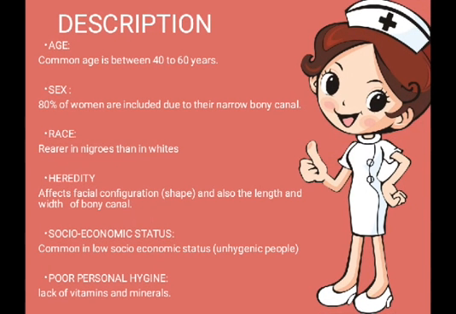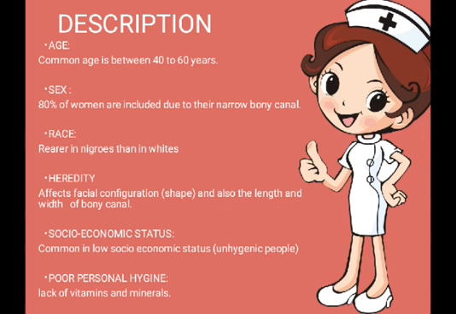Description. Age. The common age of a patient is between 40 to 60 years. Sex. 80% of the women are affected due to their narrow bony canal. Now 80% of the women suffer from chronic dacryocystitis just because of their narrow bony canal. This is the bone of the nose which becomes narrow, due to which the patient has to suffer from chronic dacryocystitis. Next one is race. Rarer in Negroes. Negroes are the black people, such as South Africans. So it is rarer in blacks than in whites.